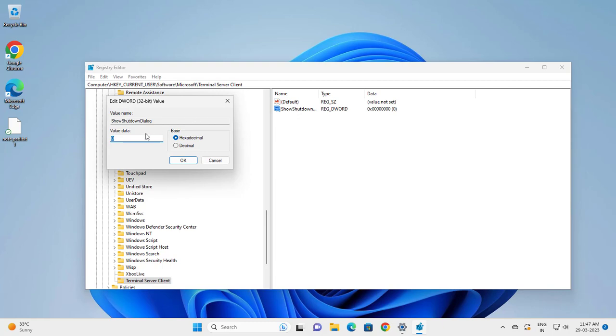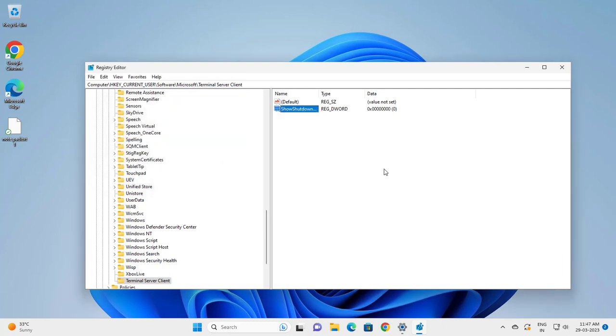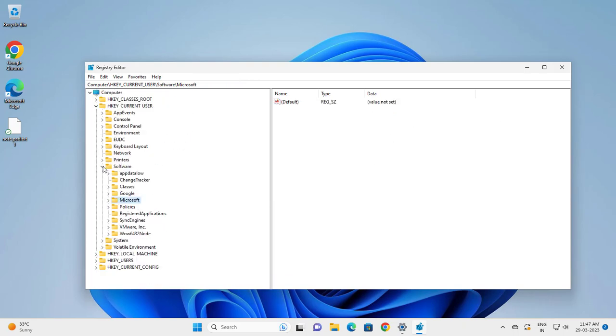If you want to enable it, press 1 for enable, 0 for disable, guys. Whatever you want, set it, press OK, and close it here.